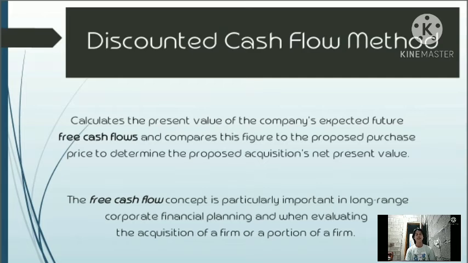The recognized funds generated by the ongoing process must be set aside for investment in the firm. Therefore, these funds are not available for distribution to the firm's owners. The amount recognized by the free cash flow must be set aside for investment in the firm and must not be distributed to the firm's owners.